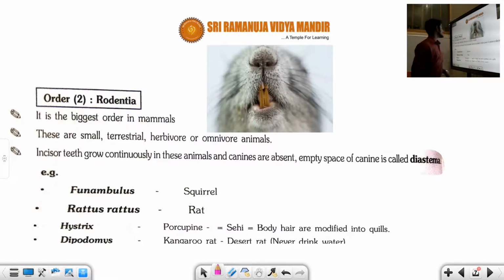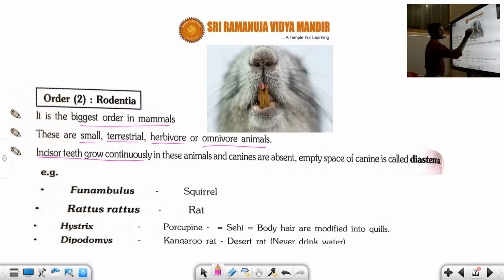The other order is called Rodentia. Rodentia is the biggest order in mammals, students. The body is very small, and the habitat is terrestrial. It is a herbivore or omnivore animal. Omnivore means they can eat both animals and plants as food.